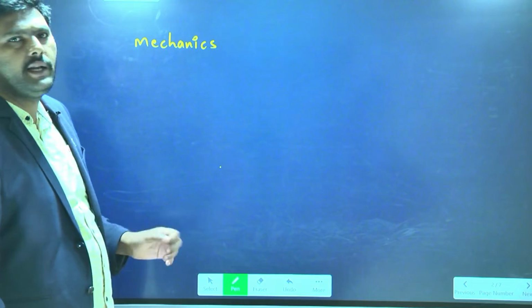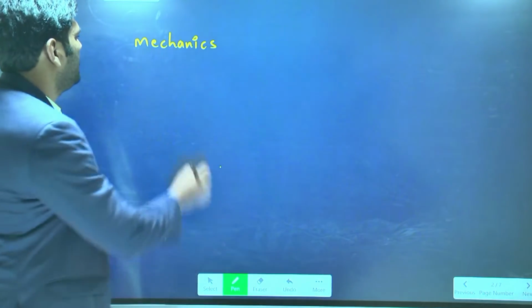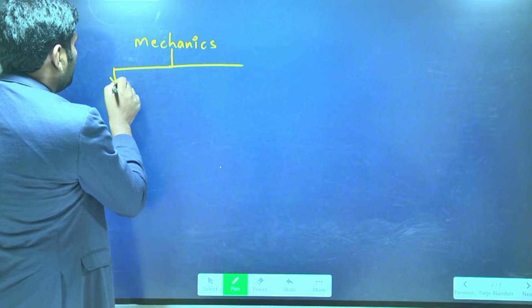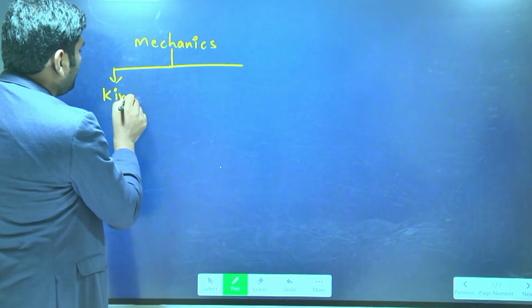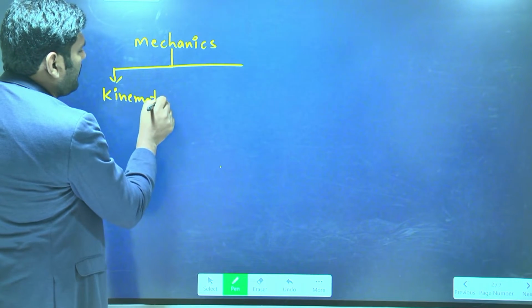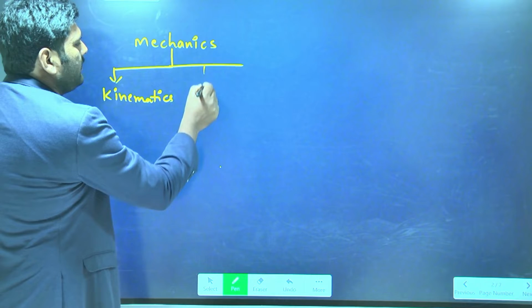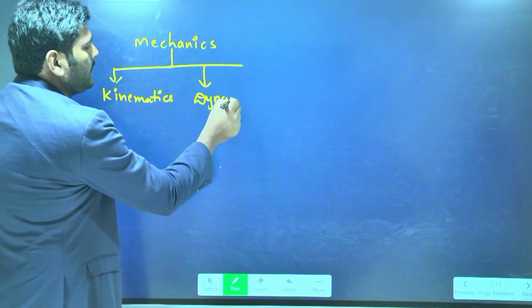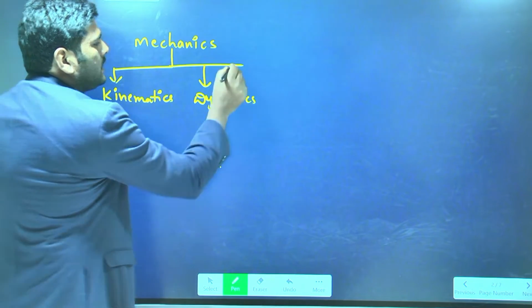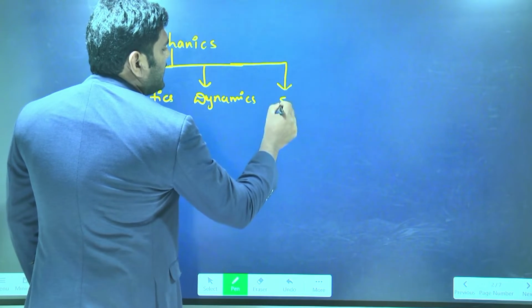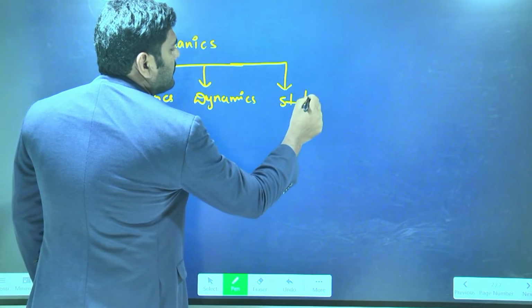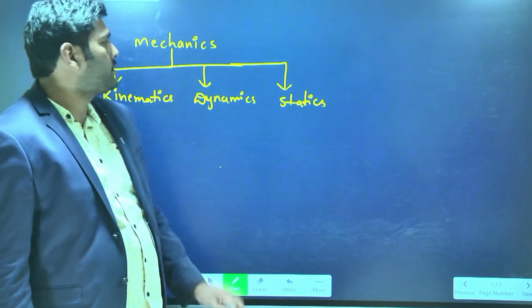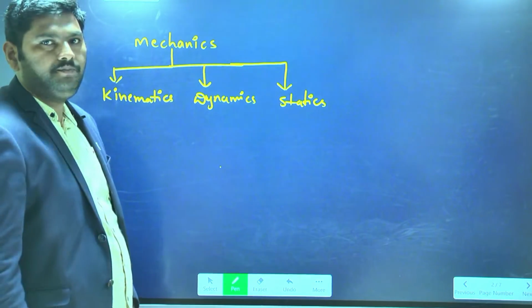Actually, this mechanics has three branches. Let us take the three branches. One is kinematics. The second one is dynamics, and the third one is statics. Kinematics, dynamics and statics. So what is kinematics?